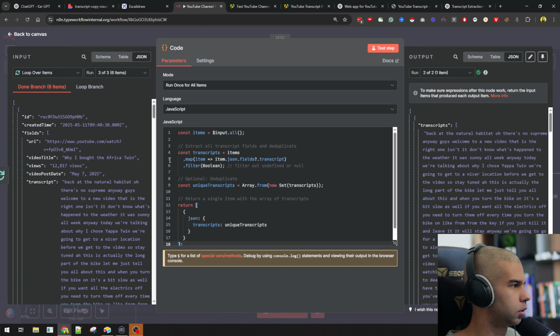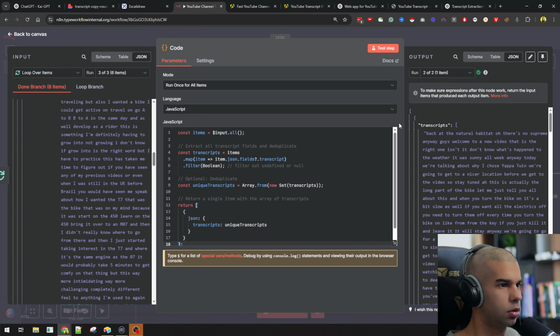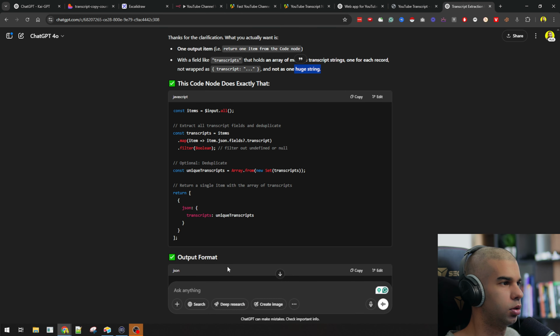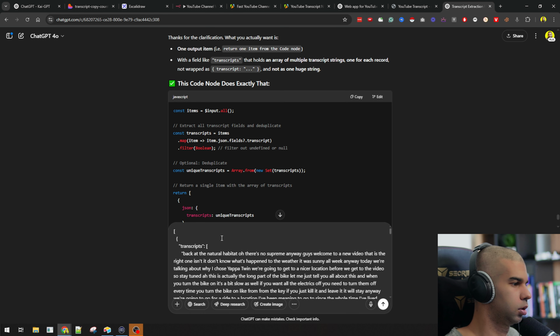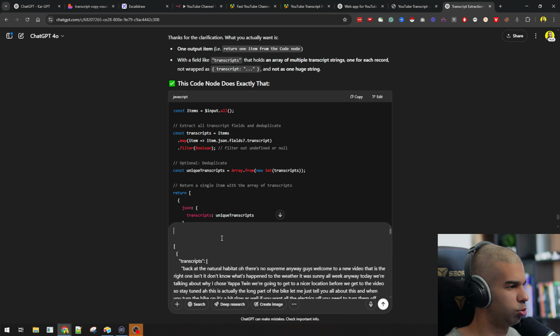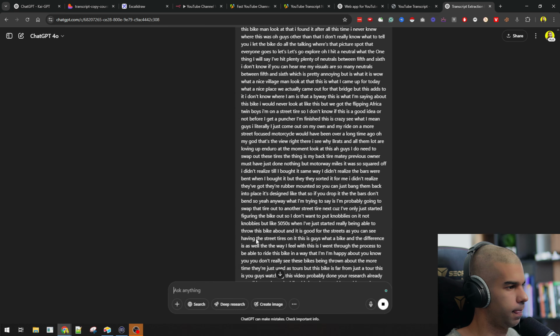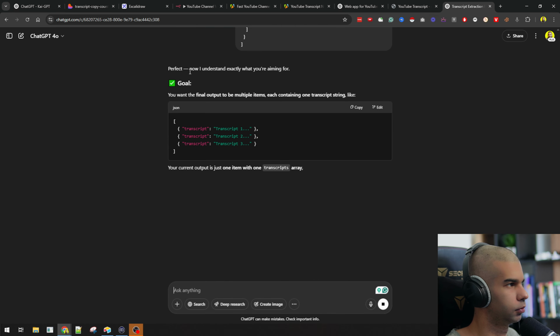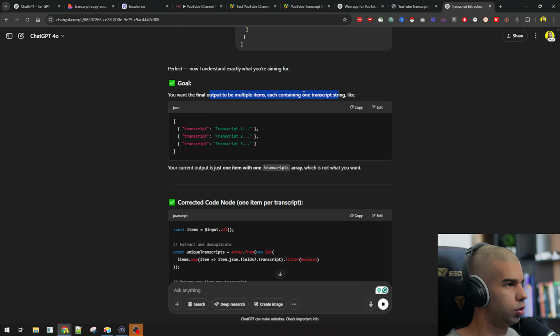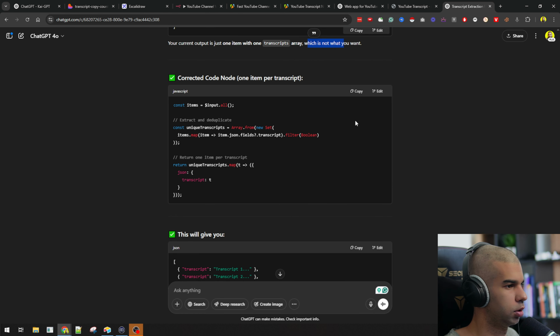Transcript. Let's try this once more. This is still the output I'm getting, each containing 1 transcript string. Your current output is just 1 item with 1 transcript array, which is not what you want. Did I define that wrong?